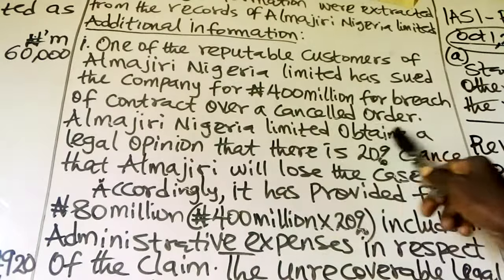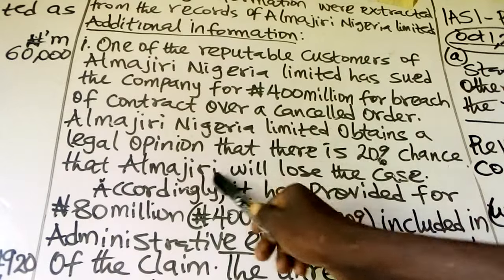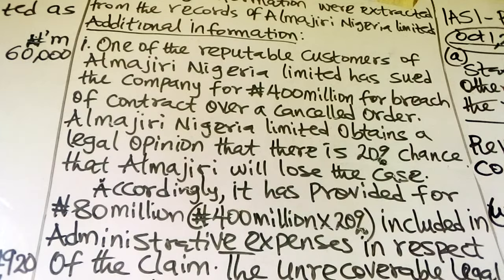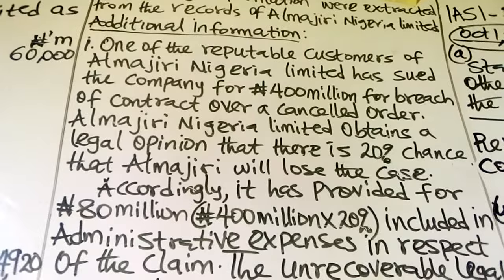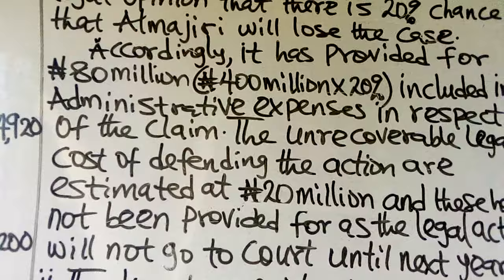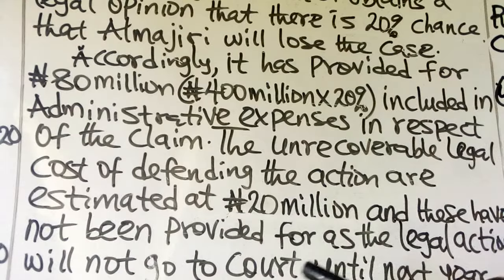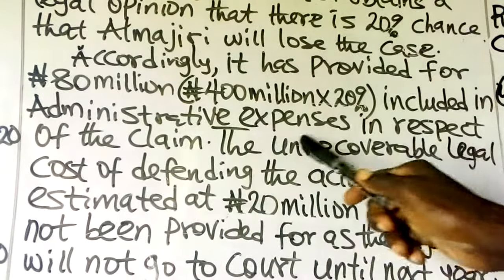Amortization Nigeria Limited obtains a legal opinion that there is a 20% chance that Amortization will lose the case. Accordingly, it has provided for 80 million, which represents 20% of 400 million, included in administrative expenses.